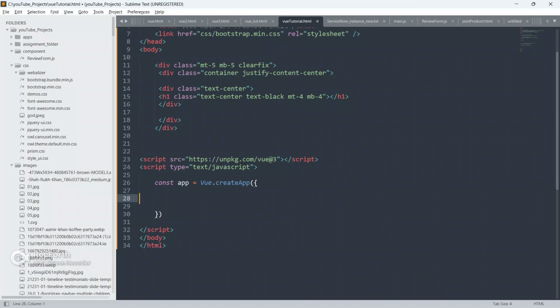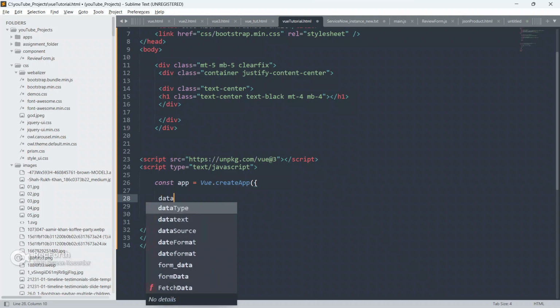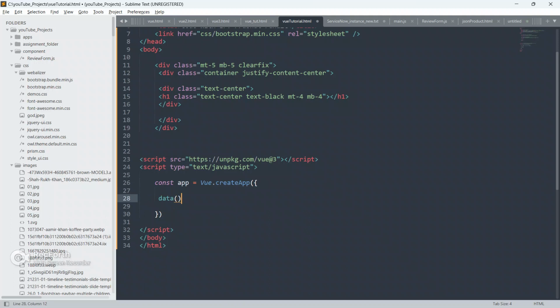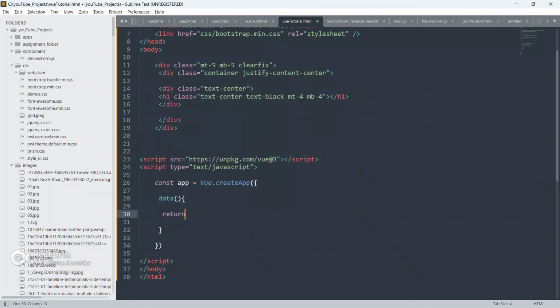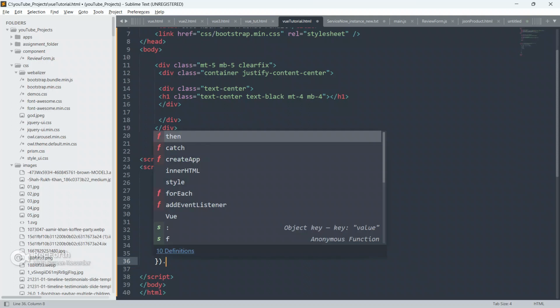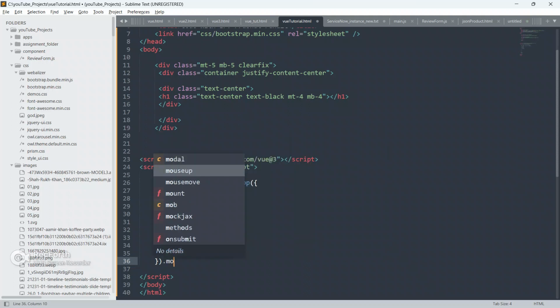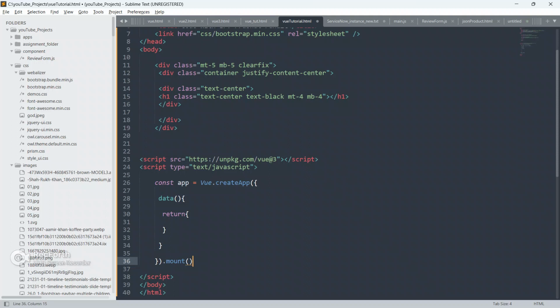First of all, we have to create a data property. Inside the data property we have to return, so we will return whatever we write inside the data property. Now we have to mount this app, so we will use dot mount.